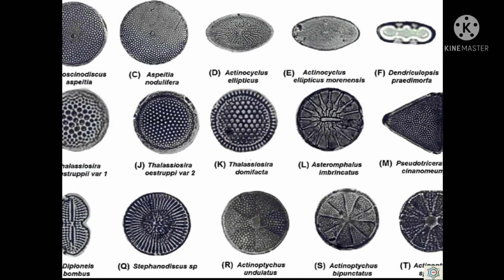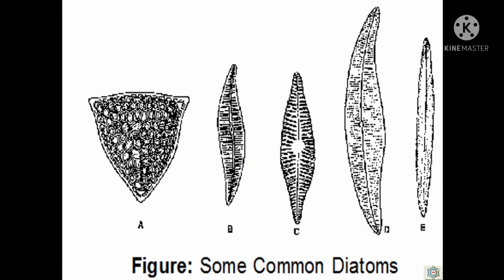Now see here the structure of diatoms. Diatoms are microscopic, unicellular, photosynthetic organisms of various colors and diverse forms. Here you can see the different forms of diatoms. They may be circular, spindle-shaped, half-moon-shaped, boat-shaped or filamentous.